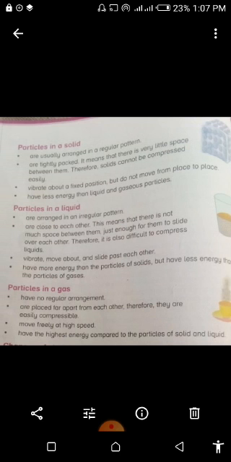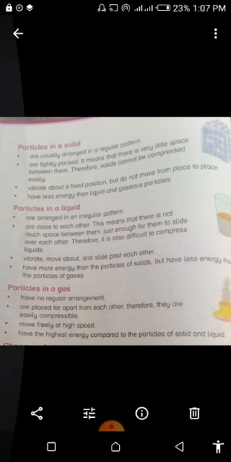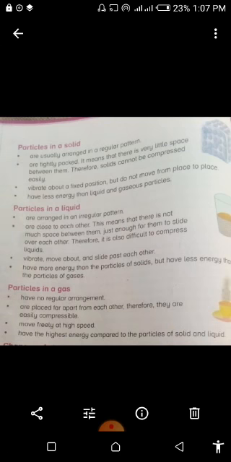All these things which I have told you are given in your book, page number 62. When you read this, you will understand all the things about solid, liquid and gas, the arrangement of particles and other things about the shape and volume of the solids. Hope students you have understood about matter, its properties, its states, and how these states can be differentiated from each other.